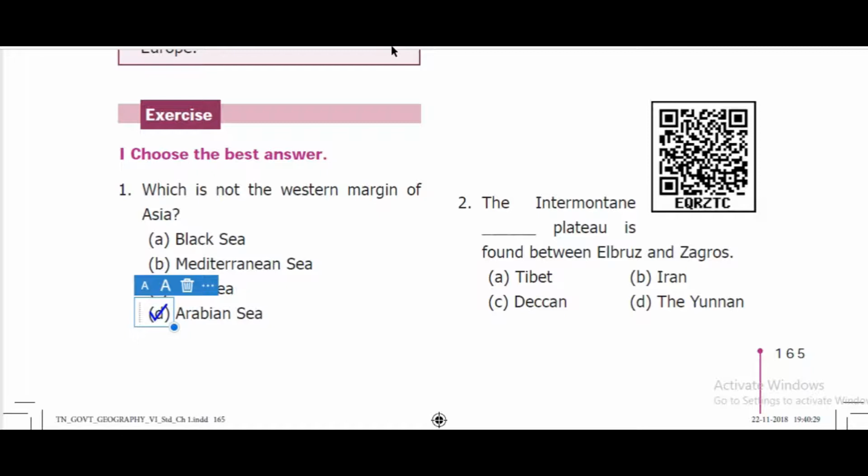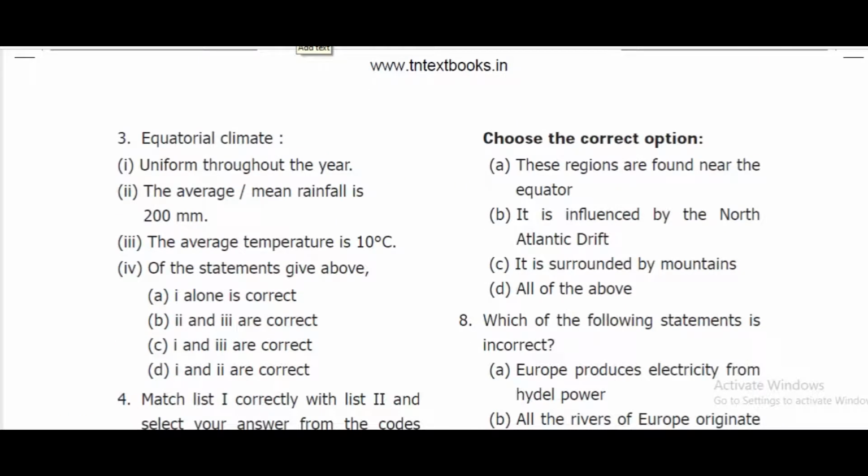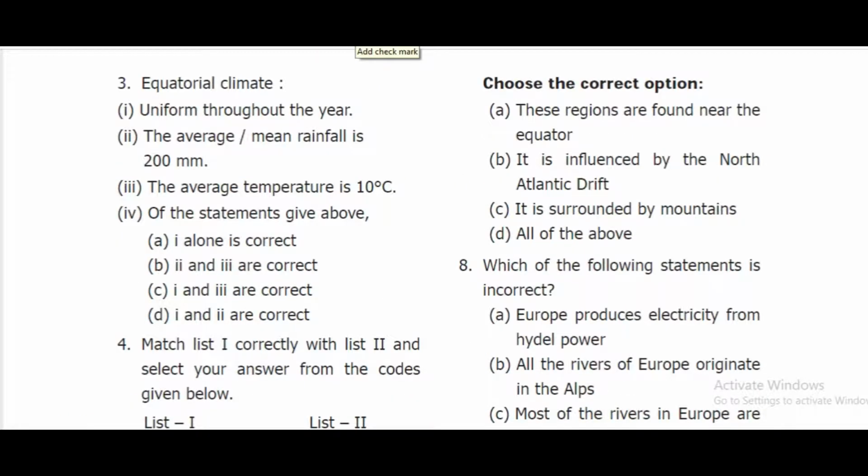Second, the intermontane dash plateau is found between Elburz and Zagros. Option B, Iran. Next, third one, the equatorial climate is uniform throughout the year. Correct. The average mean rainfall is 200 mm. Actually, the average mean rainfall is